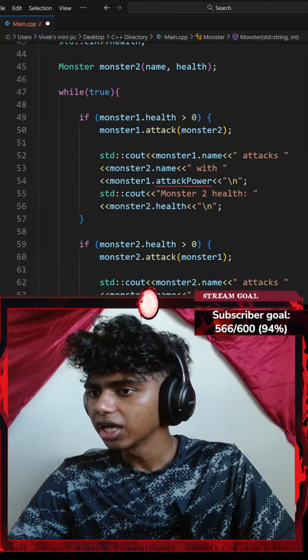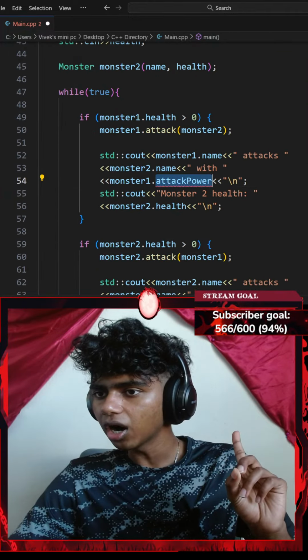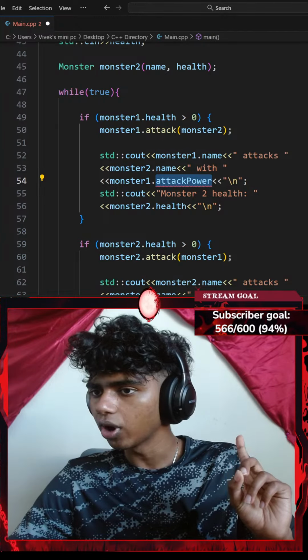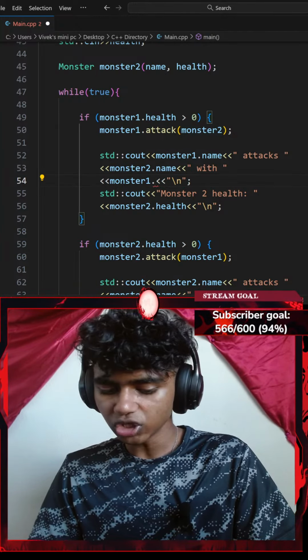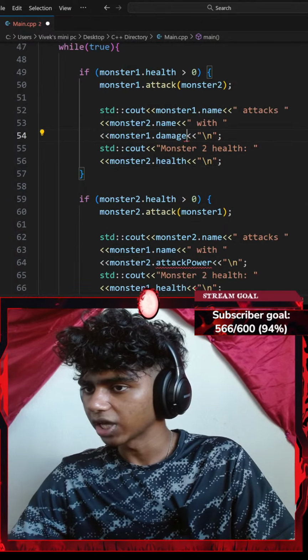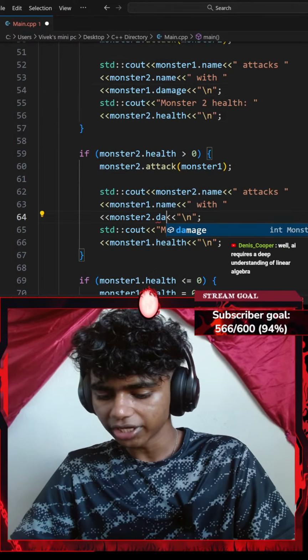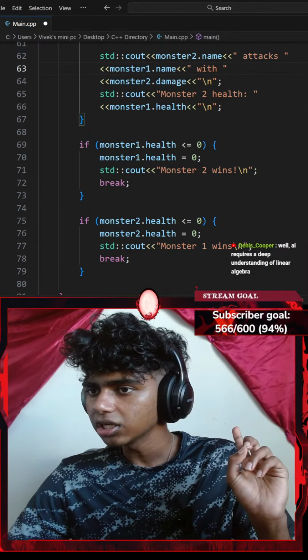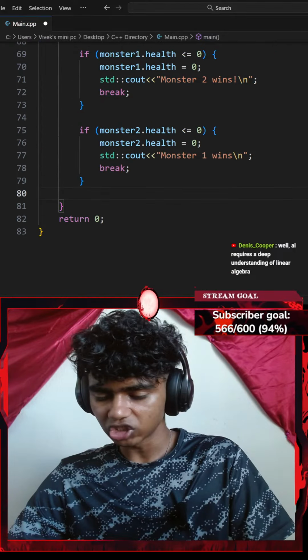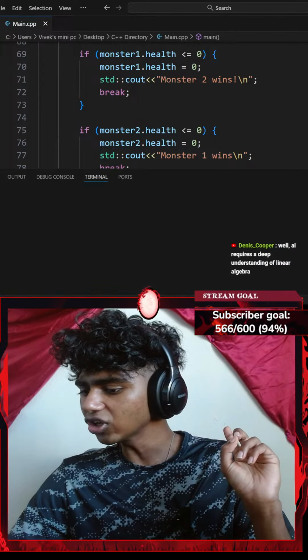Instead of going with attack power, I'll go with something like monster 1 attacks monster 2. So I gotta go with something like monster 1 dot damage, and then monster 2 dot damage. Okay, perfect. I think that's pretty much it. Let's use control S to save the code and run the command.